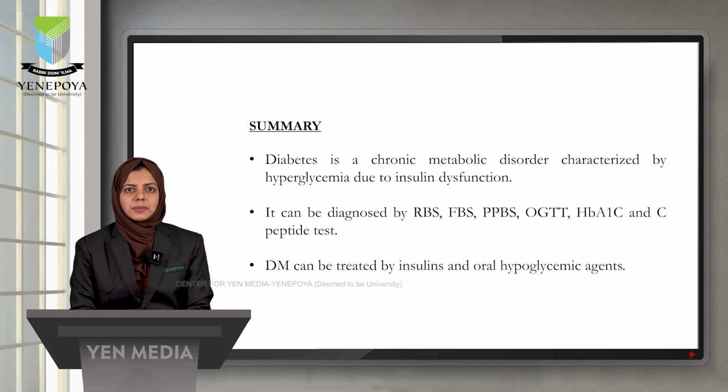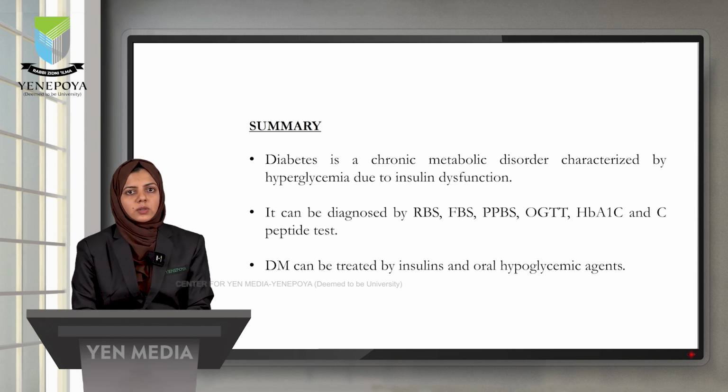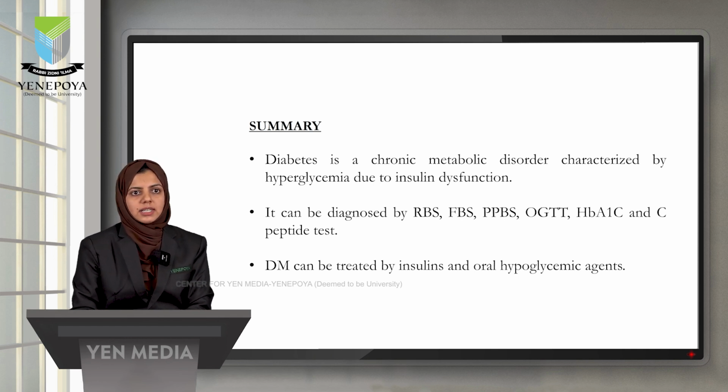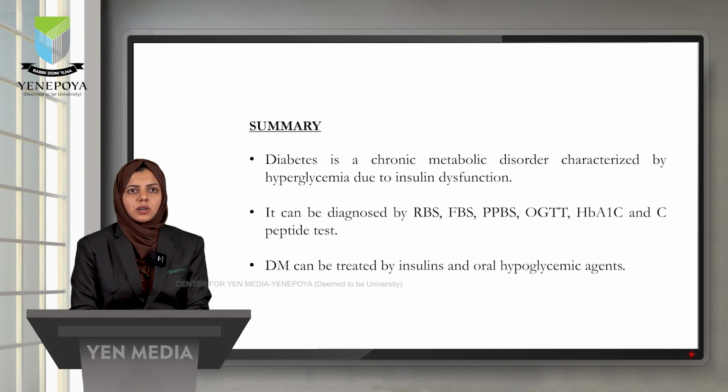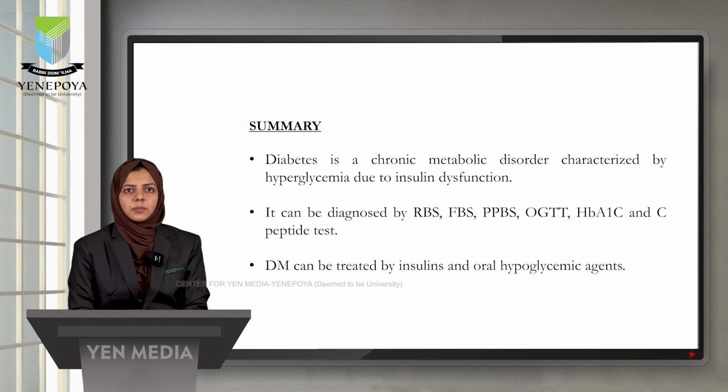So that's about diabetes mellitus. We said diabetes is a metabolic disorder mainly characterized by hyperglycemia, that is increased blood glucose level, and it can be classified into type 1 and type 2. It can be diagnosed by various tests like RBS, FBS, PPBS, OGTT, HbA1c test and the C-peptide test, and it can be treated by various methods that include non-pharmacological and pharmacological methods. Non-pharmacological methods include various diet plans and lifestyle modifications, and pharmacological methods include the use of various types of drugs called the oral hypoglycemic drugs.